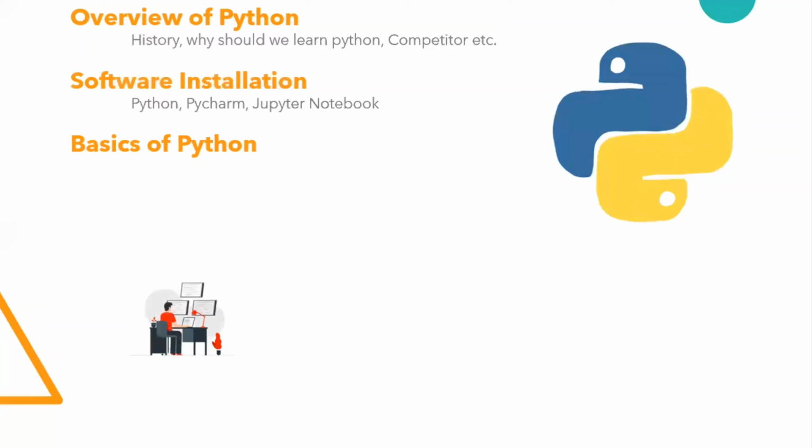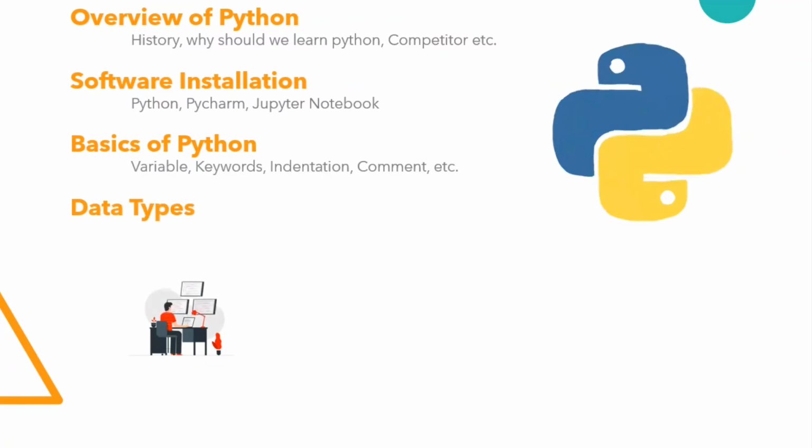The next topic is the basics of Python, where you have a clear concept of variables, keywords, indentation, comments, and many other things as well. The next one is data types. Data types are one of the most important topics in Python. There are different data types, but list and dictionary are very important, because in data science we are dealing with lists and dictionaries most of the time.